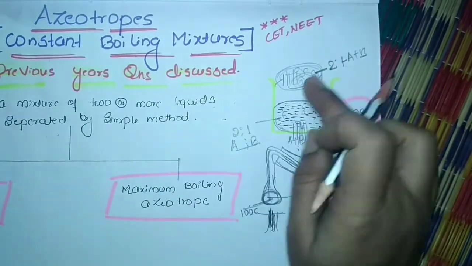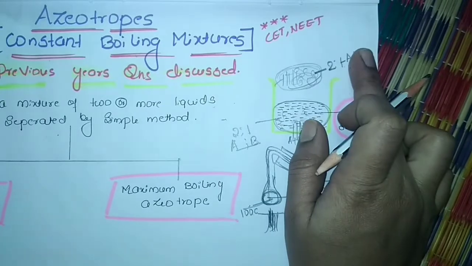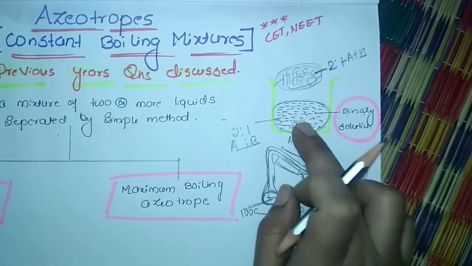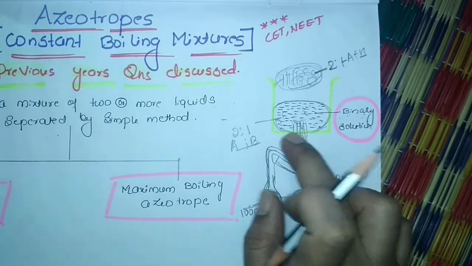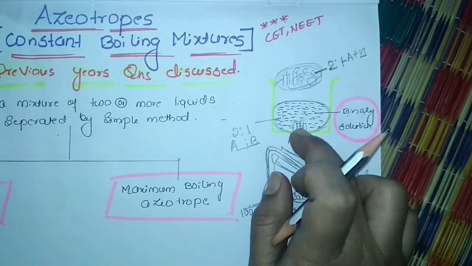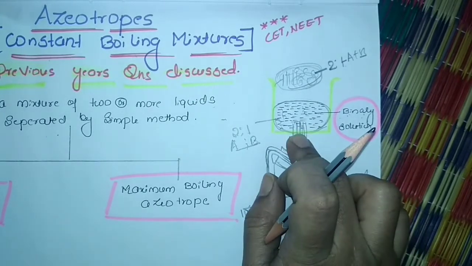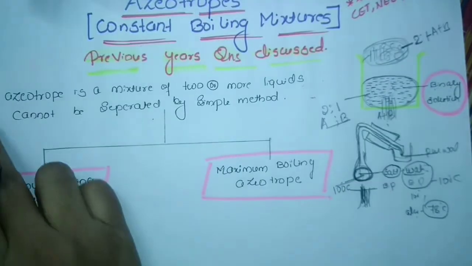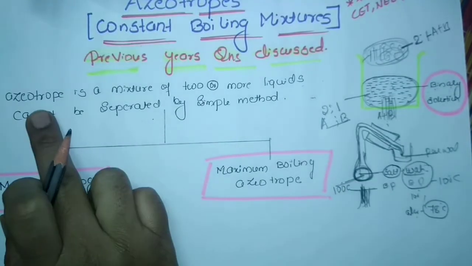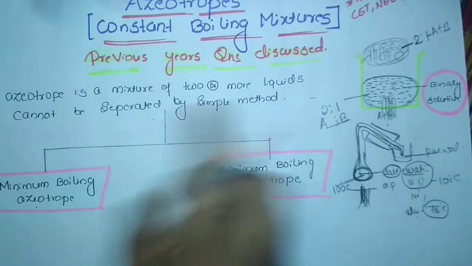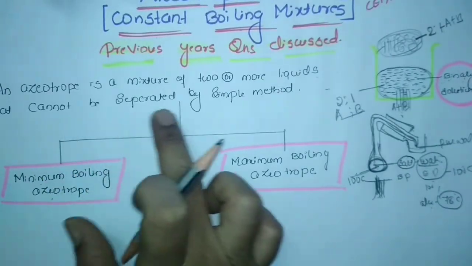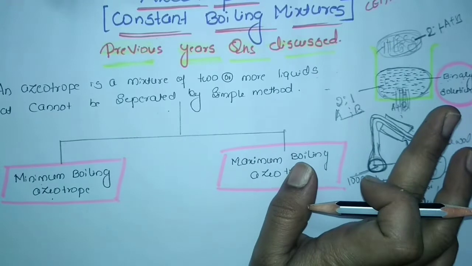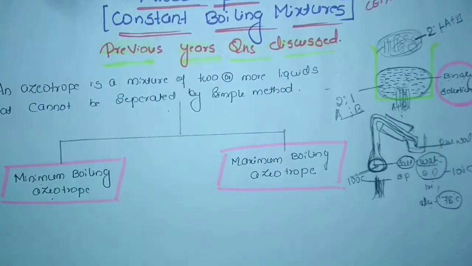Even in the vapor state the same composition remains, and even in the liquid state the same composition remains. So it is difficult to separate this composition, and that's why they are called constant boiling mixtures. So I can define it as: an azeotrope is a mixture of two or more liquids which cannot be separated by a simple method. I hope you understood.